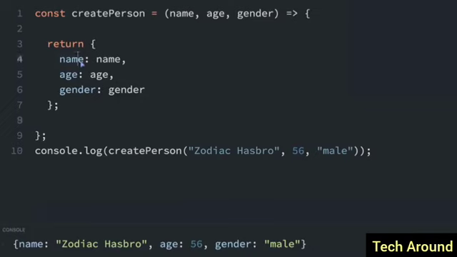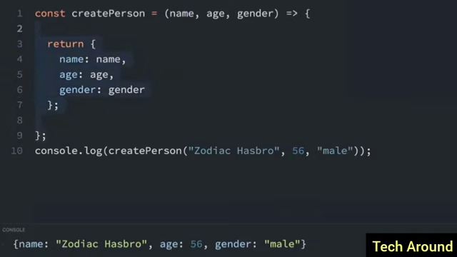So you can see there's some repetition. We're repeating name, age, gender. Now the first name is the key and the second name is the value, but there's a way to make this simpler. If you know that you want to create an object where the key is the name of the variable and the value is the value of the variable, there's an easier way to do it.